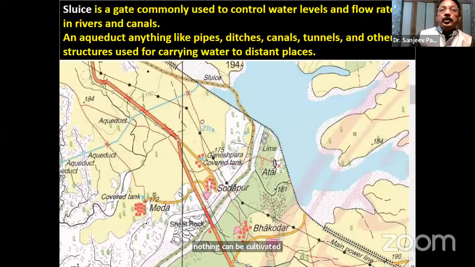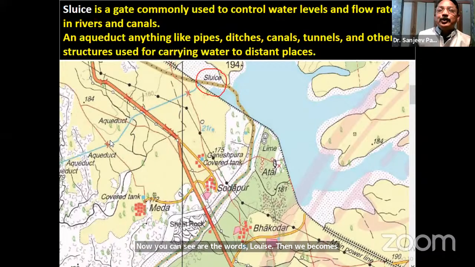Now, some of the major problems. Many terms are used, teachers. Now you can see here the word sluice. Then it becomes very difficult to explain what a sluice is. So the best way to explain the word sluice is to show them the picture.